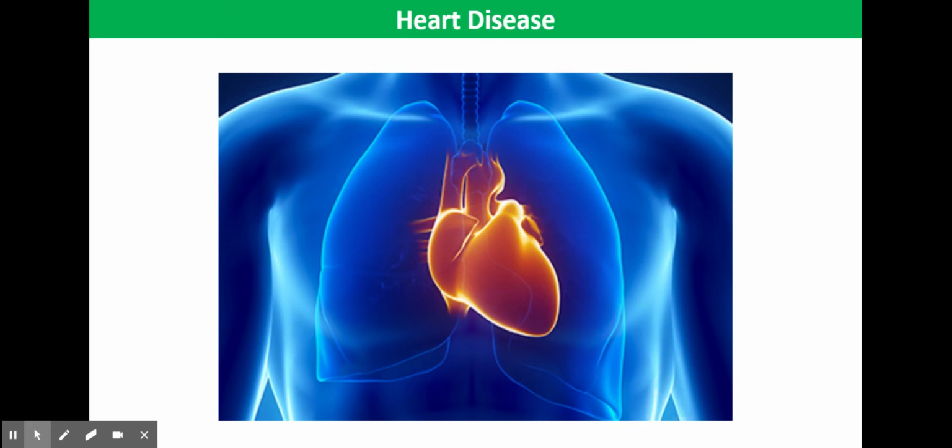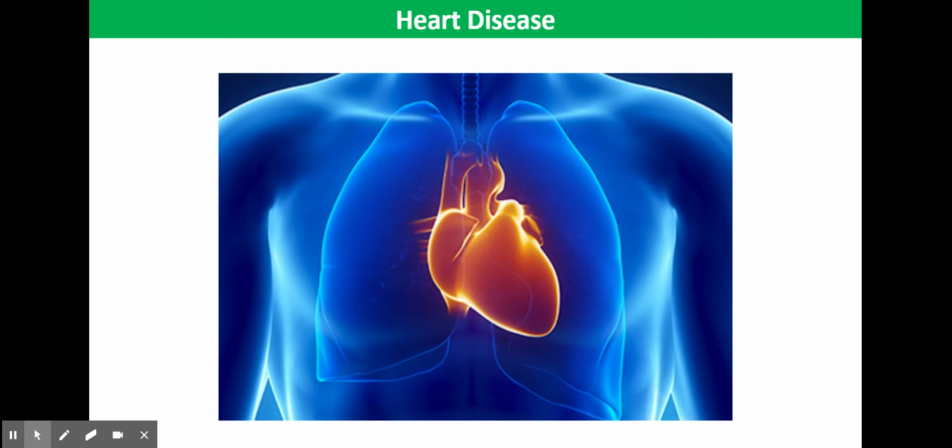Cardiovascular disease puts an increased strain on the heart and can lead to angina, which is chest pain caused by restricted blood flow to the heart muscle, heart attacks, where the blood flow to the heart muscle is suddenly blocked, or heart failure, when the heart is unable to pump blood around the body properly.